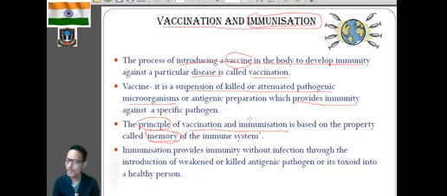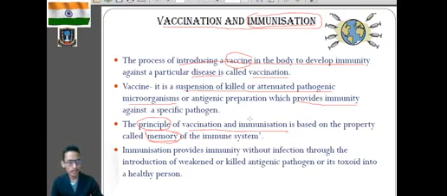So memory cells are very important during vaccination, because they recognize the pathogen whether it enters the body for the first time or the second time, and rapidly lead to the formation of antibody.